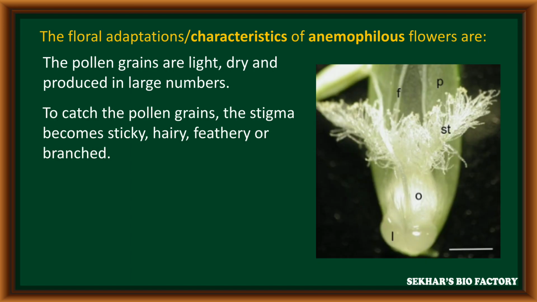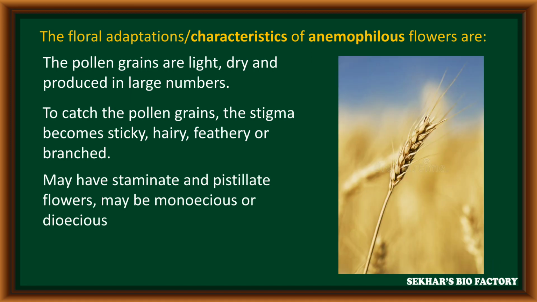Especially in the structure of the gynoecium, the stigma is sticky, hairy, feathery, and branched in nature to capture pollen grains which come through the air. Most of the plants have staminate flowers and pistillate flowers in either the same plant or in two different plants.